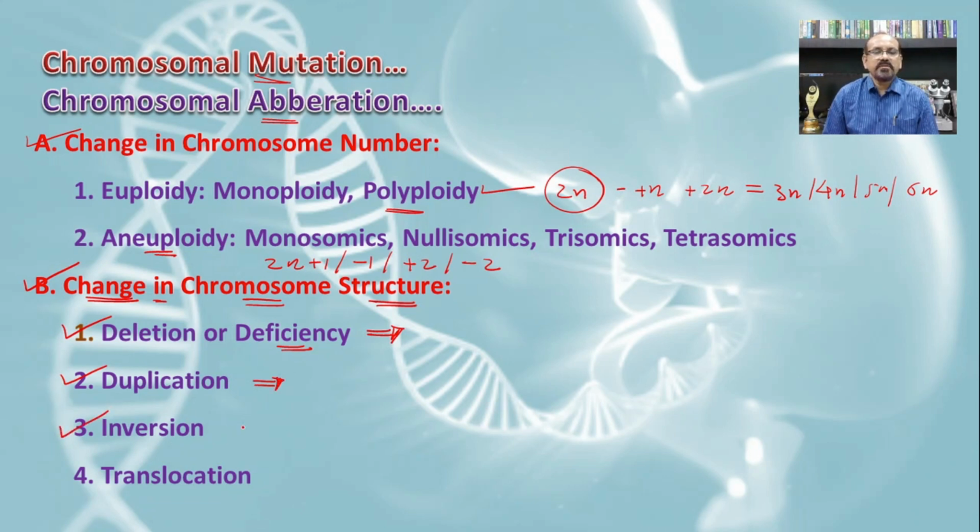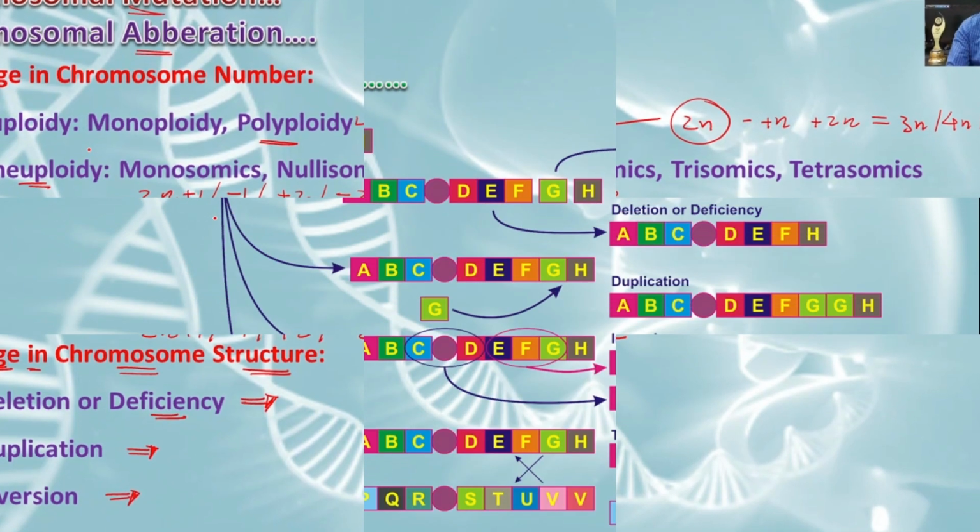Then inversion means there is a change in the sequence of different genes present on the chromosome. And translocation means the transfer of part of the chromosome to a non-homologous chromosome. So there are four different types of change in chromosome structure.